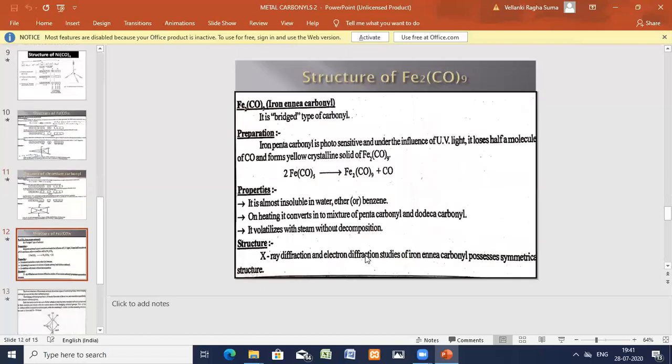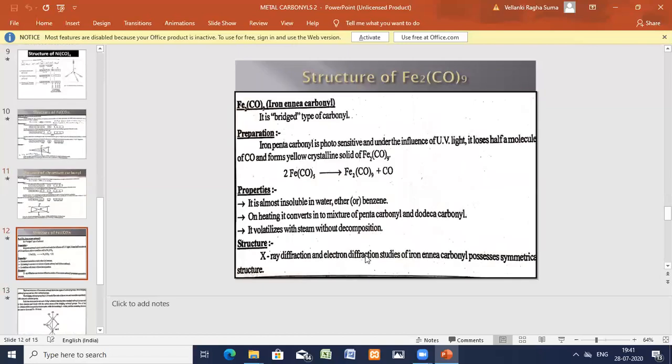Now we'll see the polynuclear carbonyls, 2 examples. You take here di-iron nonacarbonyl, a bridge type of carbonyl. The preparation is a direct photosensitization reaction. How is it formed, you see. So iron pentacarbonyl, 2 moles you take and you put it in the sun. Photosensitive reaction. Everything reacts. Di-iron nonacarbonyl is formed by liberation of one CO group.